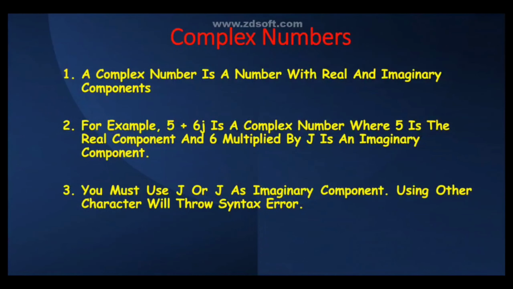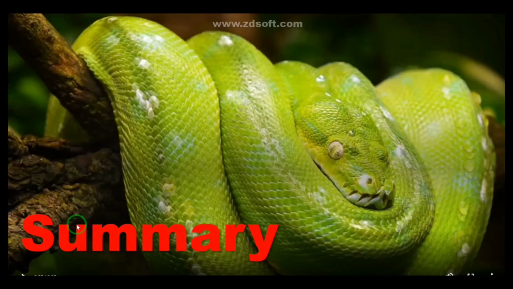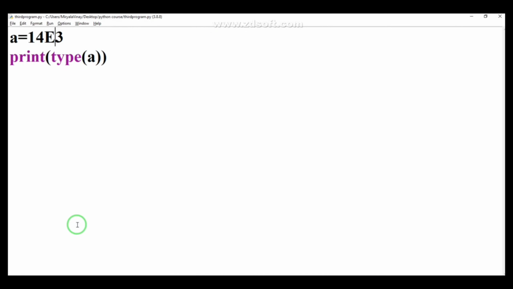So let's have a quick example. Coming back to IDLE, let us assign a equal to 5 plus 6j. 5 is called the real part and 6j is called the imaginary part.